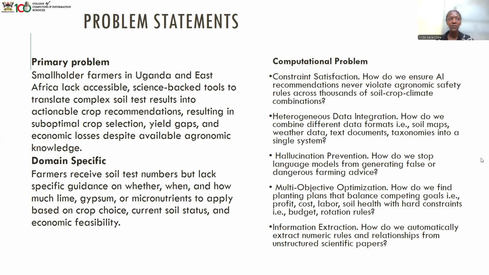So there are very many things that are affecting farming in Uganda today. We have the labor costs, even the cost of the inputs, for example, the fertilizers. So how do we find the planting plans that balance these goals for the farmer, whereby they're within their profit range, their cost range, their labor range, and also the plan follows the rotation rules.